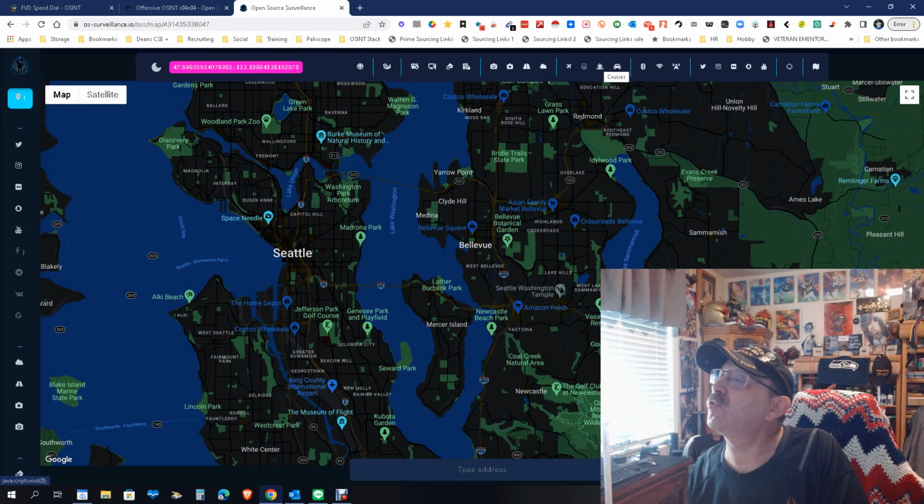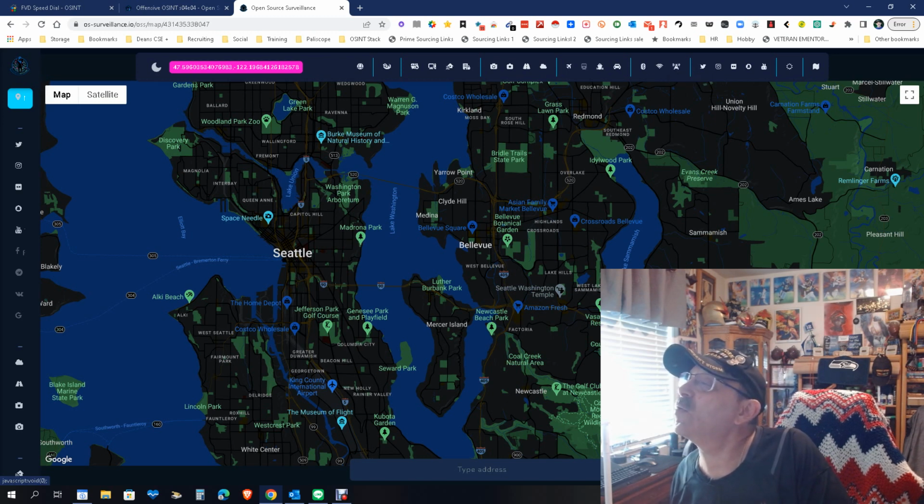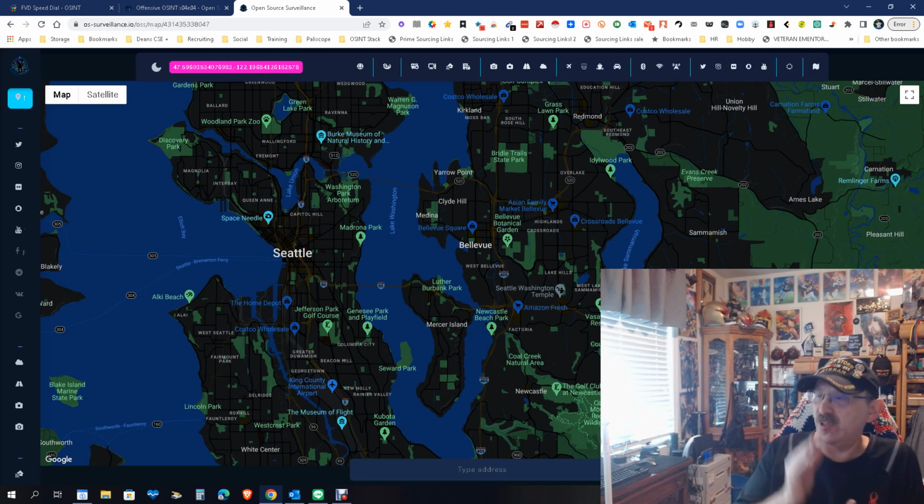What's this one? This is cruises. This is traffic. I'm assuming that's trains, which will be coming. This is the Bluetooth. This is the Wi-Fi. This is the cell towers. And then you've got Twitter, Instagram, Flickr, Snapchat, and YouTube.